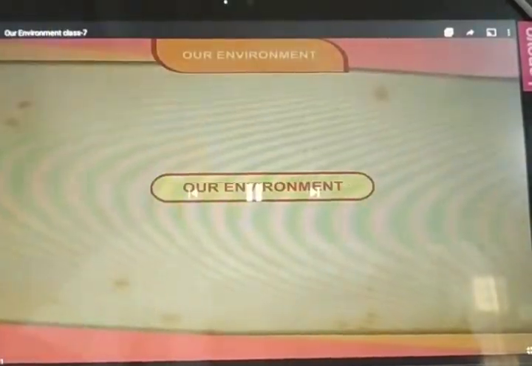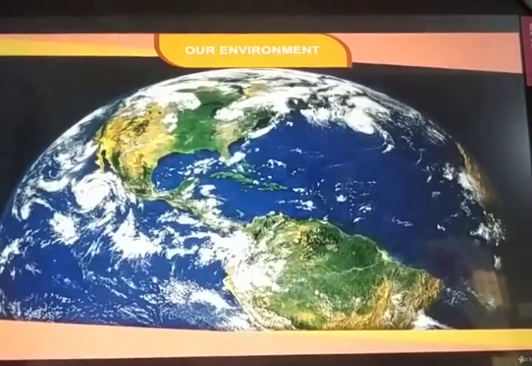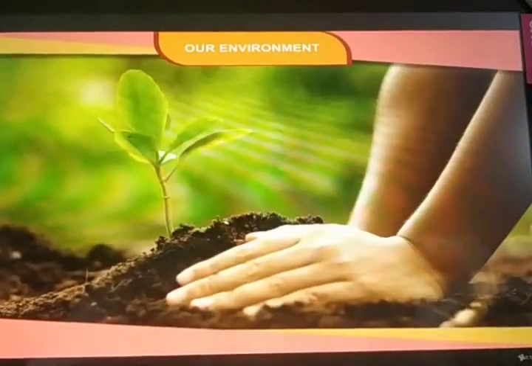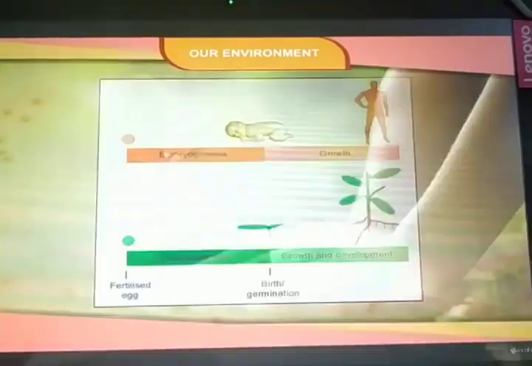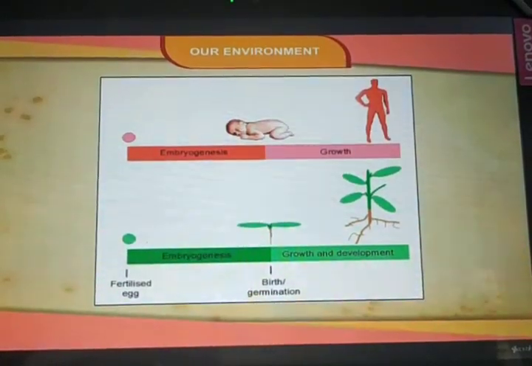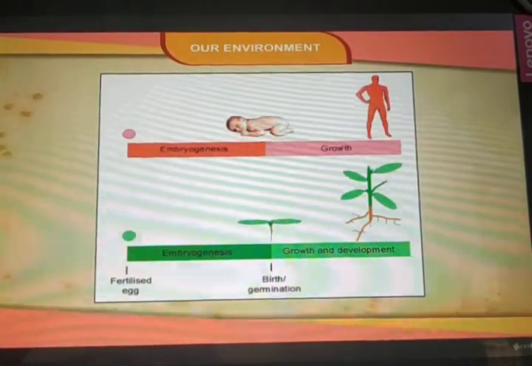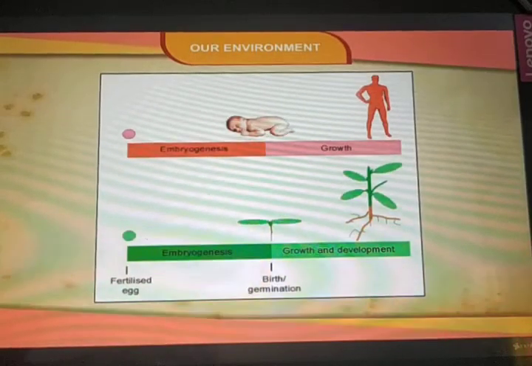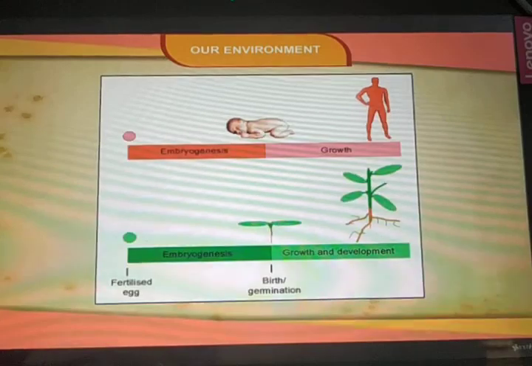Our environment. Earth is the only planet in our solar system that sustains life. All kinds of plants and animals live on Earth. The word environment denotes the surroundings or external conditions influencing the development or growth of people, animals, and plants. Thus, we can say that the physical and biological conditions in which a living organism lives collectively make up its